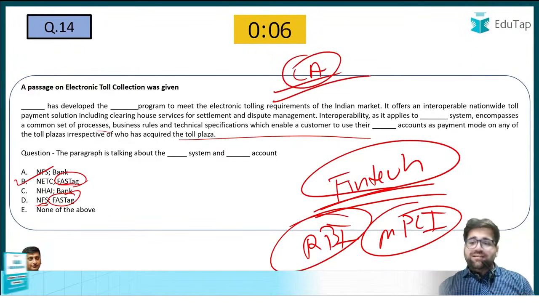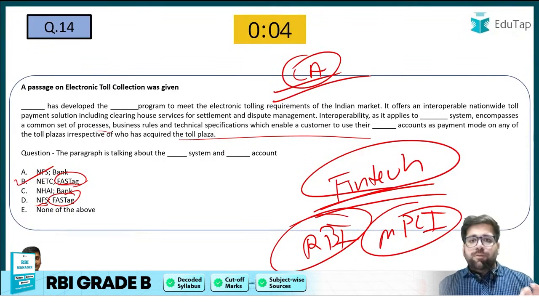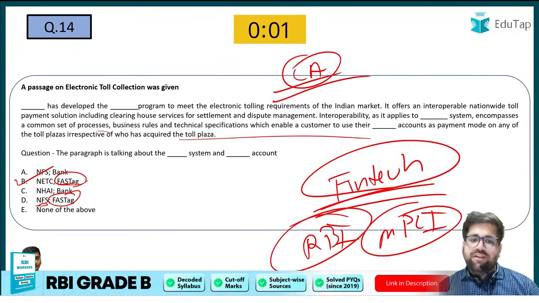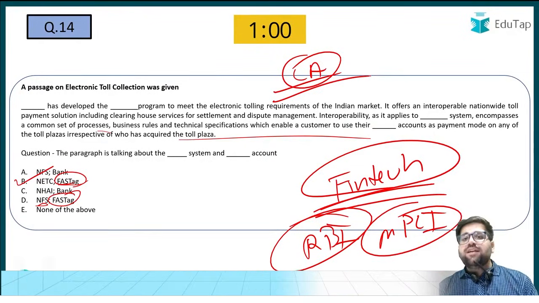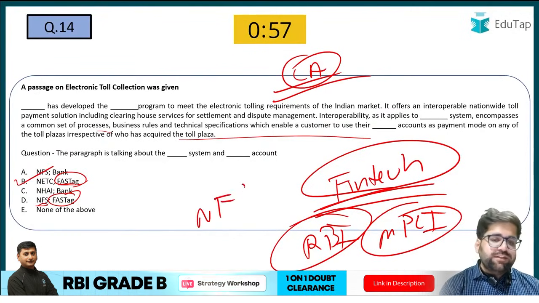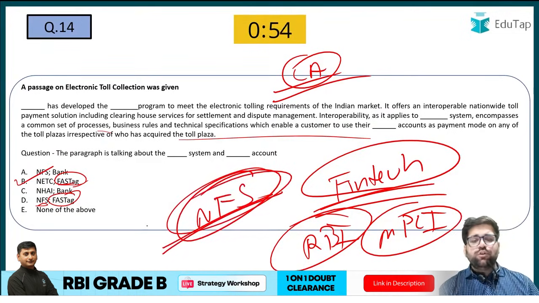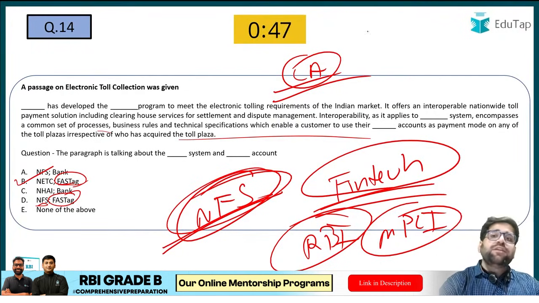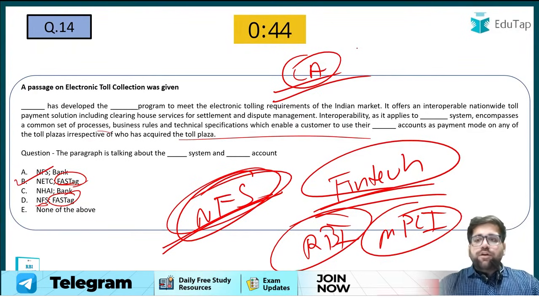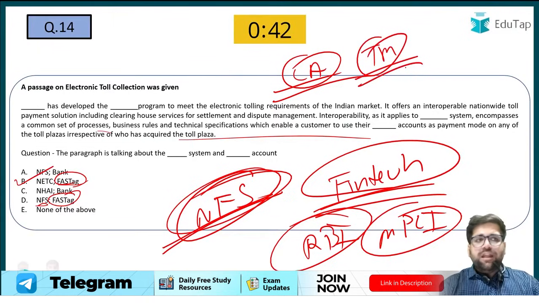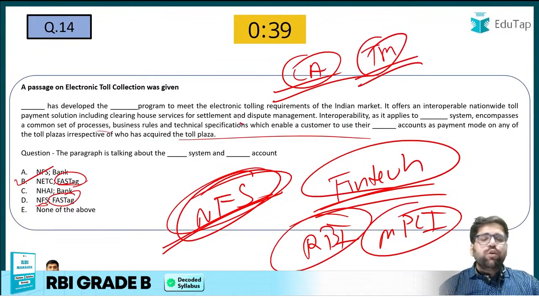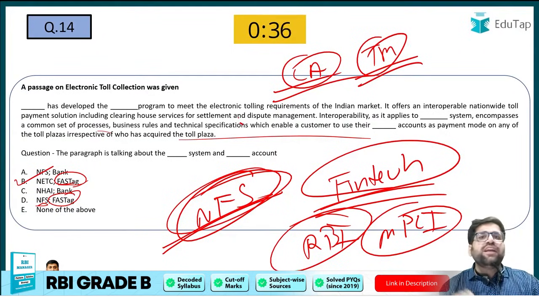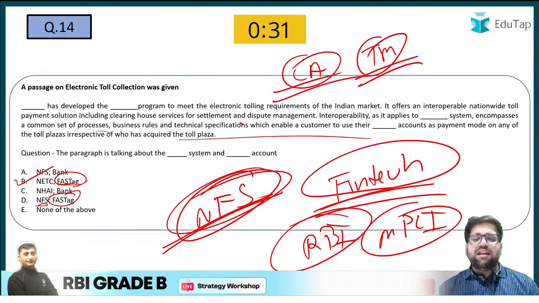I request you to please read your newspapers thoroughly, because if you are reading them thoroughly, you can easily answer this question, provided that you know what NFS is. I have just told you that it stands for National Financial Switch, and if you can eliminate such options, you could have easily arrived at the right answer. And here comes one of the most important components of time management, my friends. If you are not able to devote some time over there, then you will lose your marks. You will have to understand how you can eliminate some options. That's how you will do some mental calculations and arrive at the right answer.